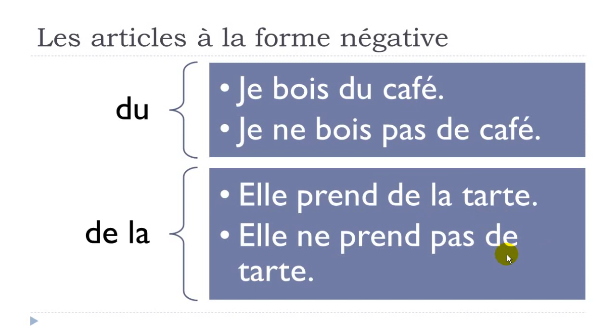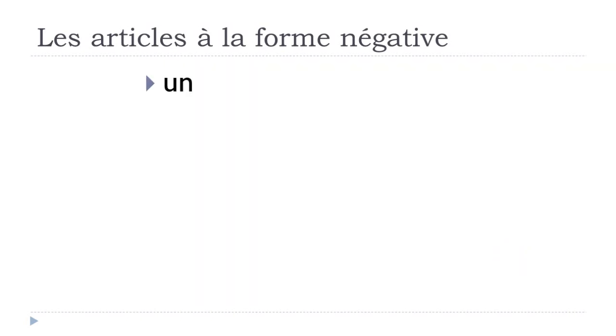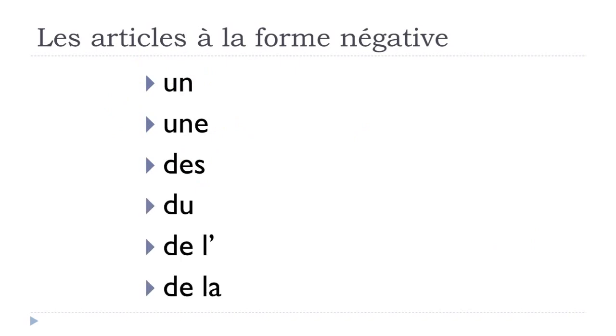All right? So what can we say if we've got un, une, or then des? So what we saw previously, this article indéfini, or then if we've got du, de la, as we saw previously, what we call les partitifs.